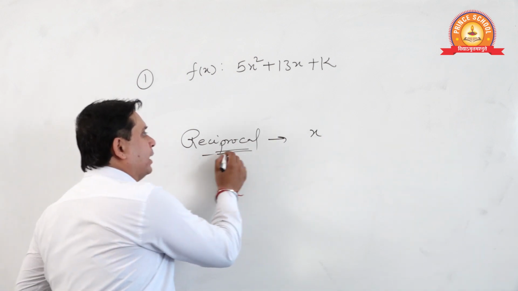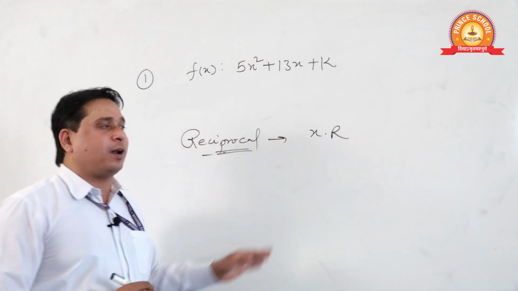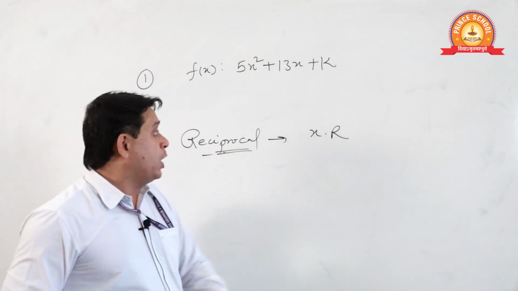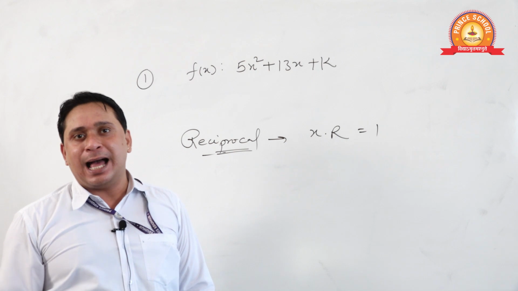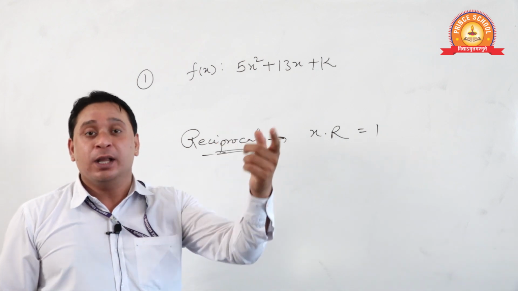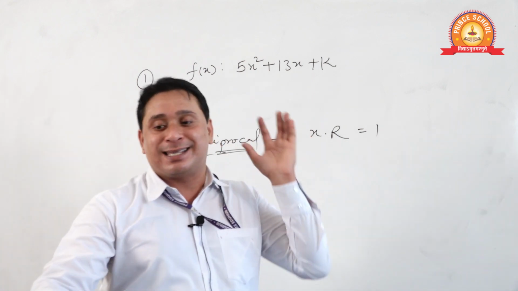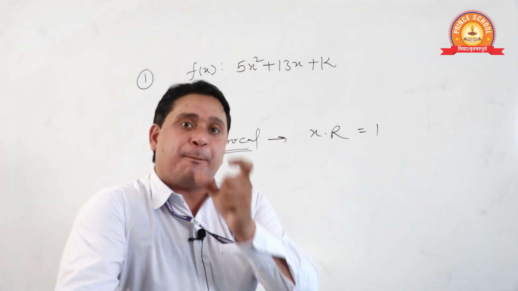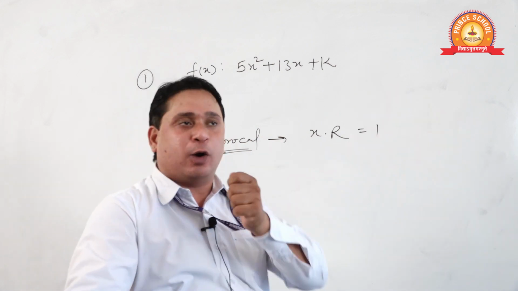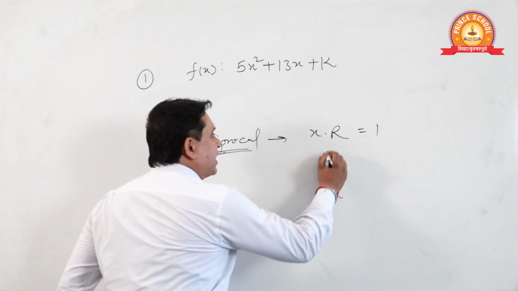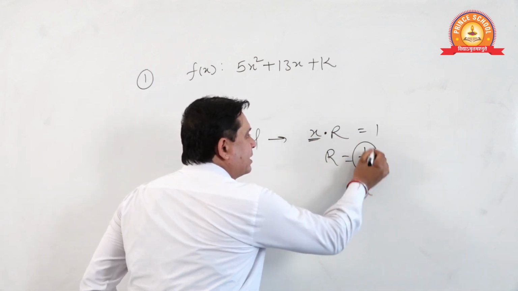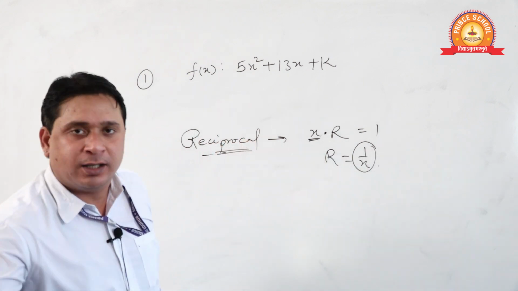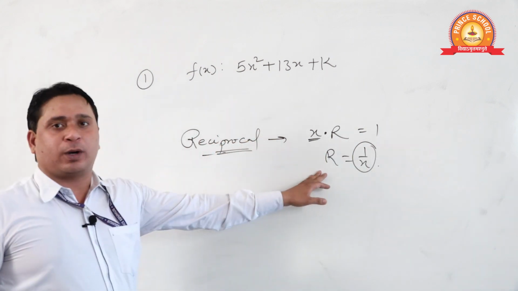The reciprocal of x is something whose product with x will make 1. Yes or no? Reciprocal of something is that which, when multiplied with that something, gives the output 1. Therefore the reciprocal of x will be 1 by x. You got it? This is the reciprocal concept.